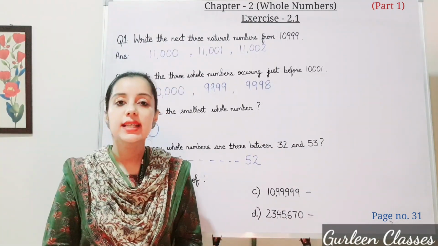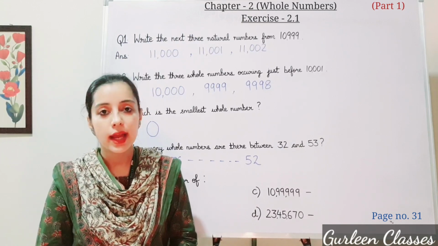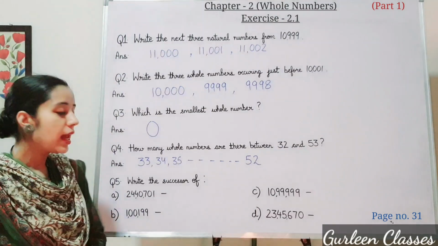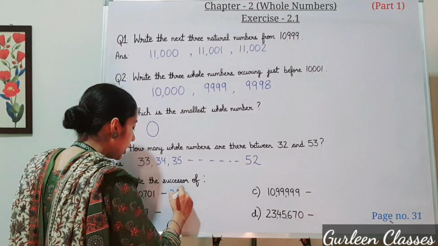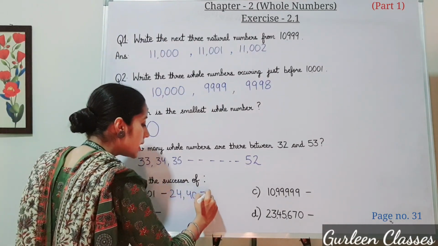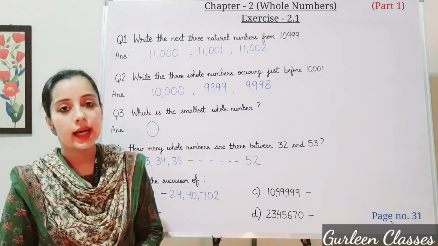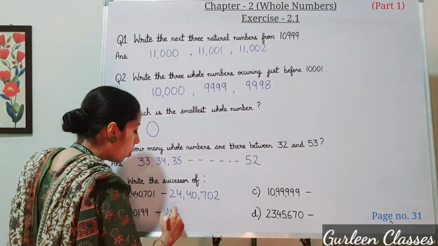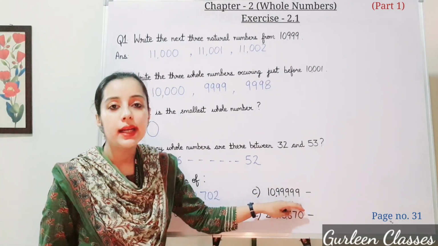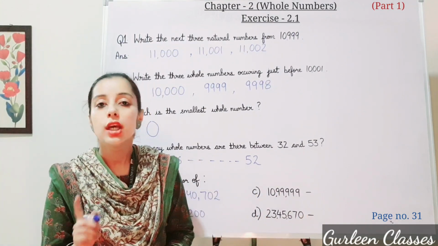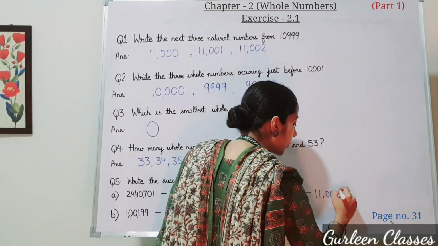Question number 5. Write the successor of. Students, here we have to find out successor where numbers are given. Let us do directly. A part 24,40,701. So the successor will be, if you do plus 1, 24,40,702. B part 1,199. Let us do plus 1. It will be 1,200. C part 10,99,999. If you do plus 1, it will be 11 lakh. So right here, 11 lakh.